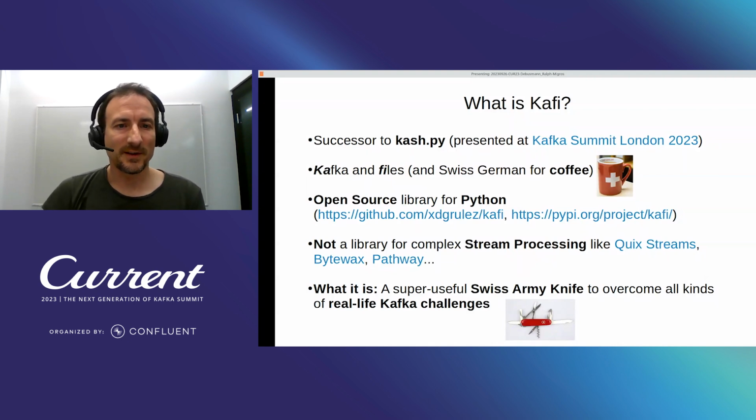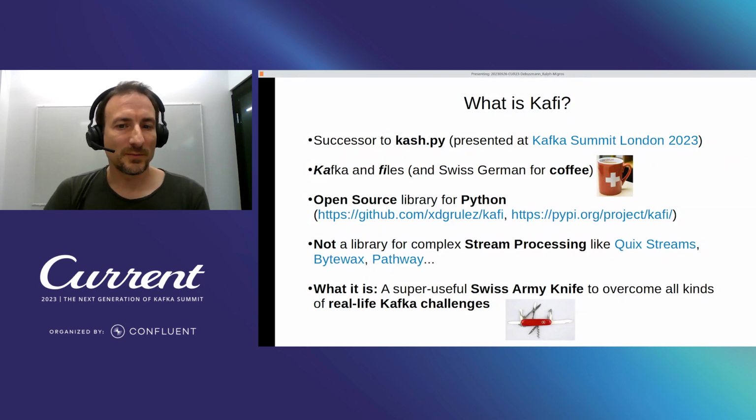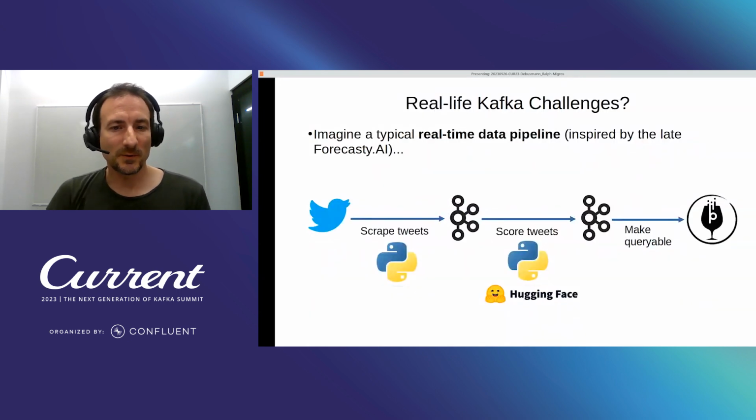This talk is about Cfei, which is actually the successor to kash.py, which I presented at Kafka Summit London this year. Cfei stands for Kafka and files, and it basically tries to bridge the gap between Kafka and files. It's an open source library for Python, and what's important is that it's not a library for complex stream processing like the ones mentioned here. It's actually a super useful Swiss Army knife to overcome all kinds of real-life Kafka challenges.